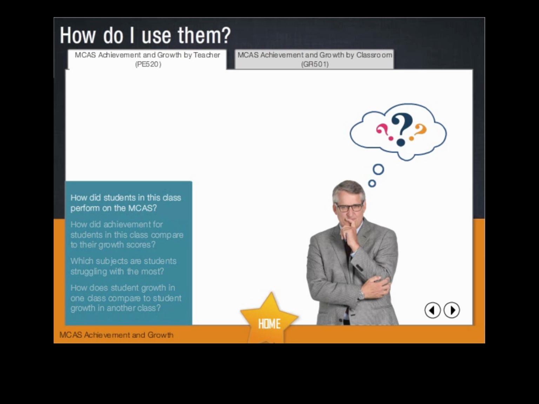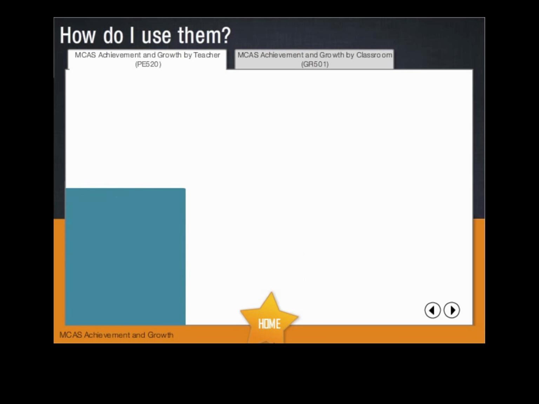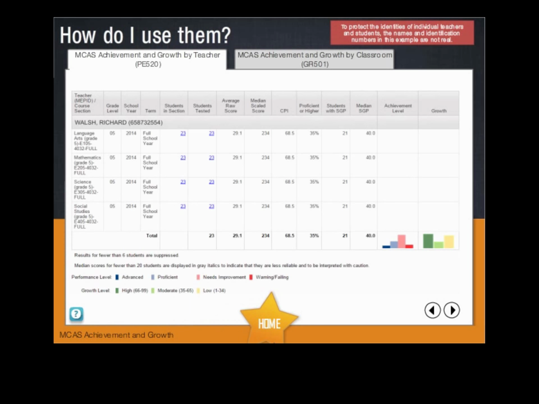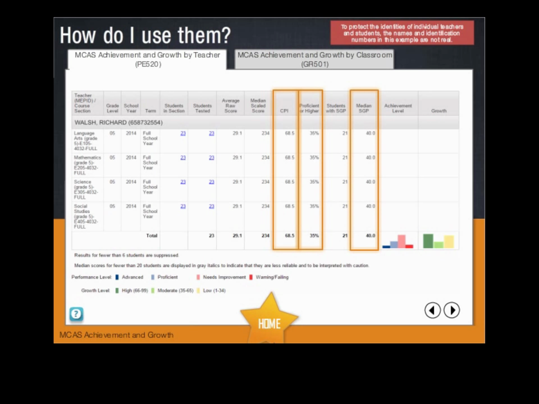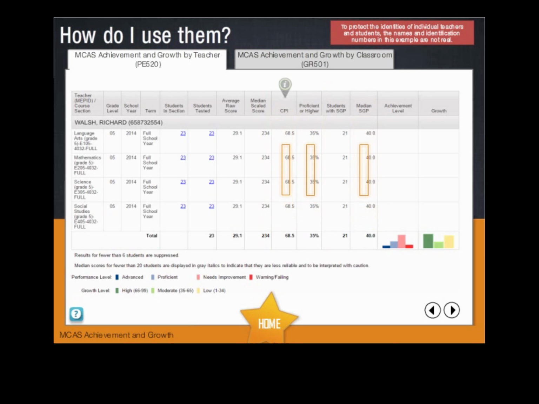For example, if you are a teacher, you might want to know how a group of students in your class has performed on the MCAS test. By selecting different MCAS subjects for the same group of students, you can look at the resulting CPI, percent of students who are proficient, and median SGP to determine what subject or subjects that group of students is struggling with the most. Click the information icons to learn more about CPI and SGP.